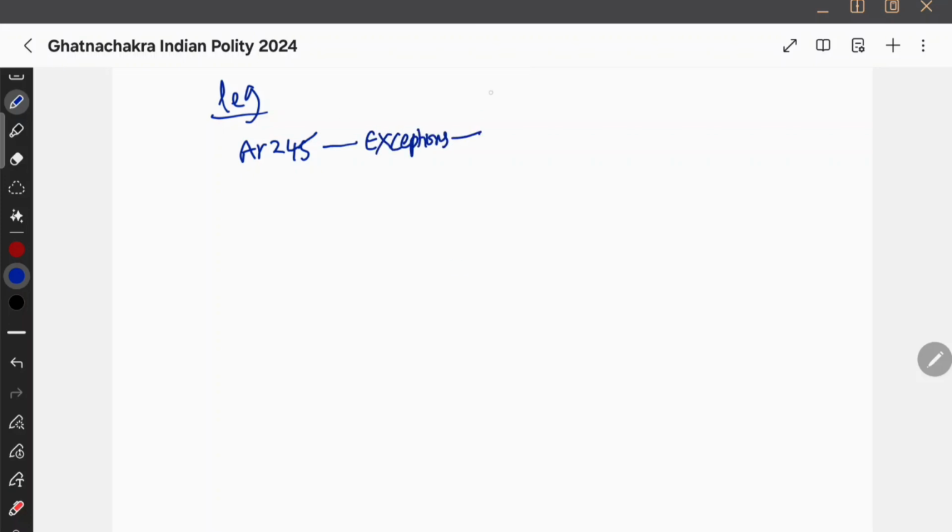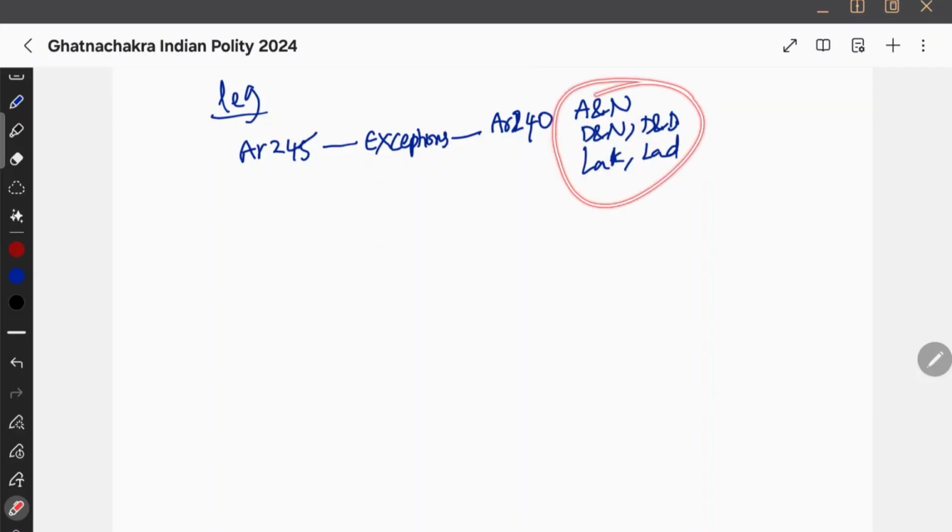What are the exceptions? Under Article 240, where it says Andaman and Nicobar, Dadra and Nagar Haveli, Daman and Diu, and what else? Ladakh, Lakshadweep. So all of them, they sound very rhyming. That's why I can easily remember. For example, A and N, D and N, and N, D. These are D and D. And then Lad. Okay, Ladakh and Lakshadweep. Okay, so these are the islands. I mean, these are the UTs where president is having direct control.